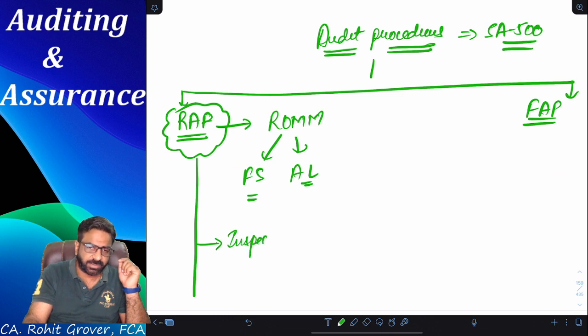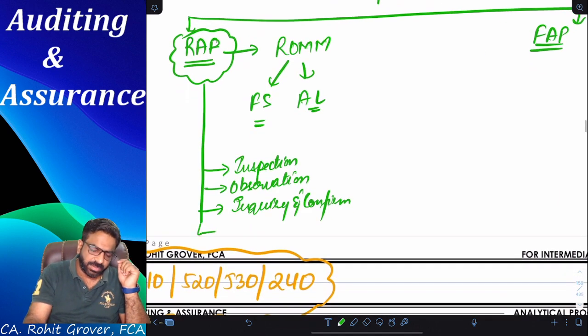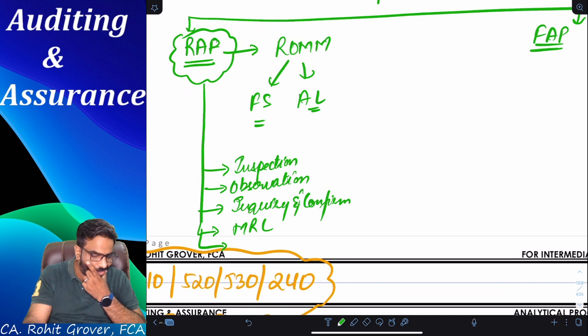Inspection was a technique, if you all remember. Observation was one of the techniques. We have done one technique called inquiry and confirmation. Right or not? Inquiry and confirmation. If you remember, I told you MRL, and we know this one called recomputation or recalculation.